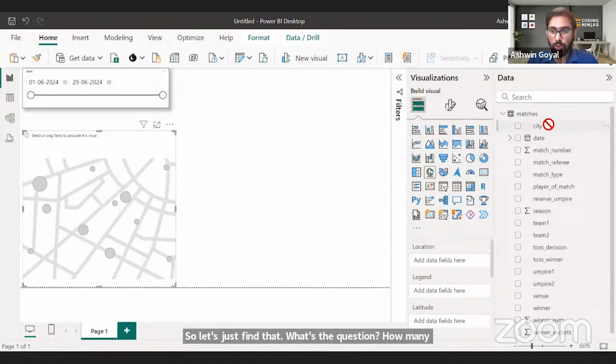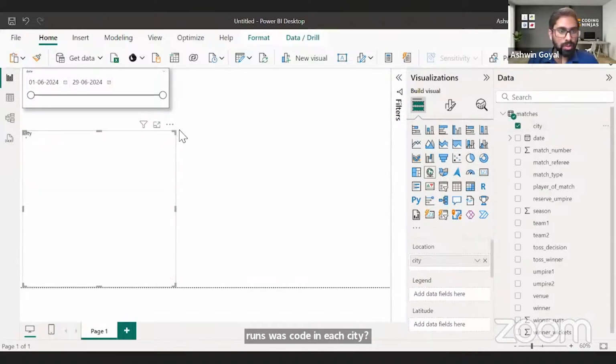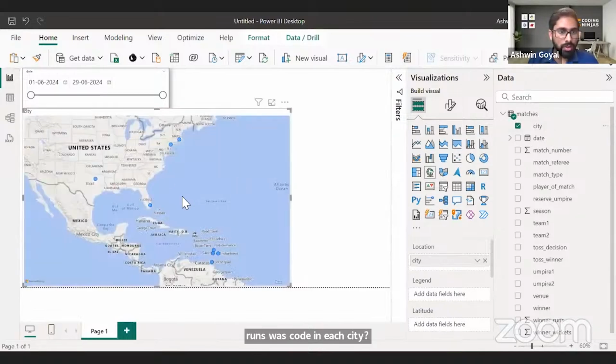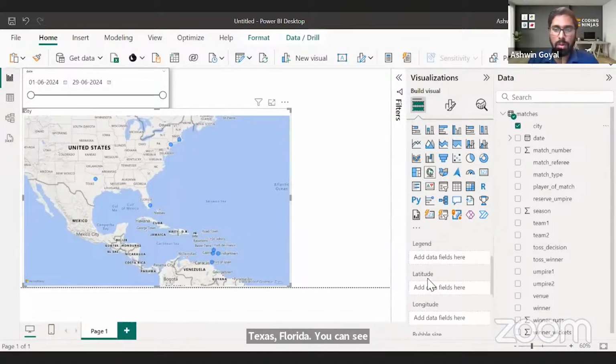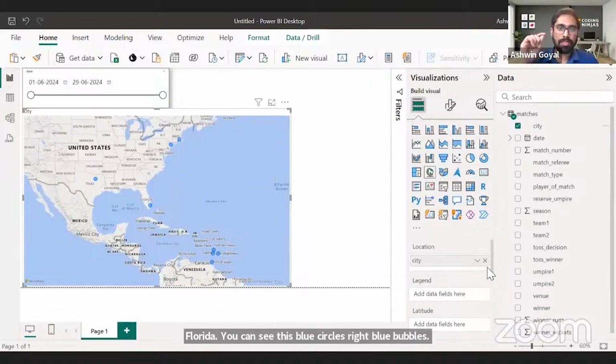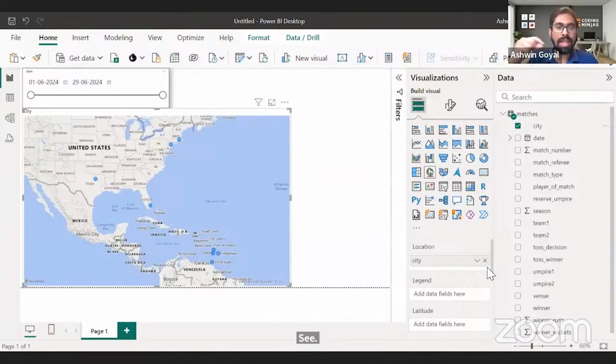So I will add city to the location. See, we already have a beautiful chart here. Texas, Florida. You can see these blue circles, right? Blue bubbles. Now, size of the bubble, I want to see the total number of runs scored in that venue. That should be the size of the bubble.